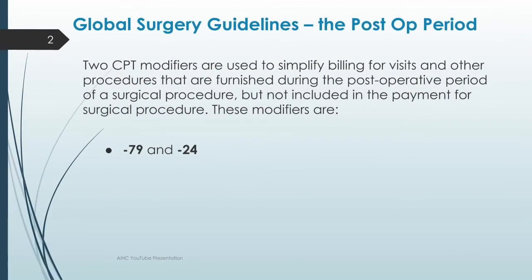Unrelated procedures or services provided by the same physician during a post-operative period can be billed by reporting a modifier. The two CPT modifiers used during the post-operative period of a surgical procedure, but not included in the payment for the surgical procedure, are Modifier 79 for an unrelated procedure or service by the same physician during a post-operative period, and Modifier 24 to report an unrelated E&M service by the same physician during a post-operative period.